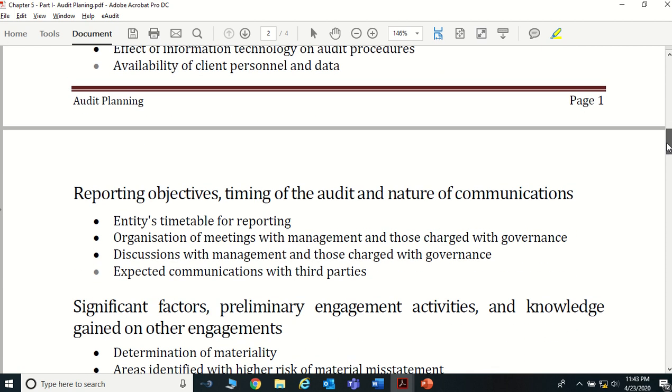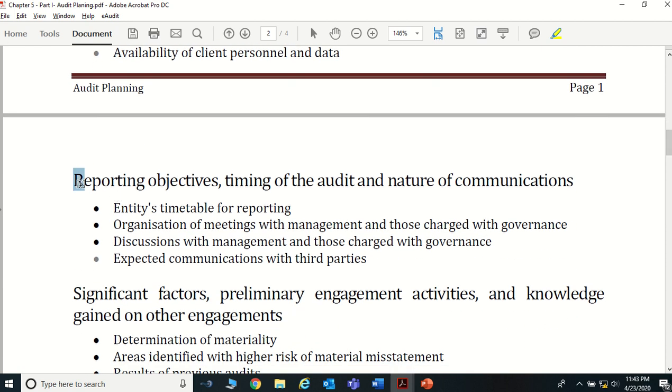Then you can see another important aspect when you determine the audit strategy. You want to look at this as well: reporting objective, time of the audit, and the nature of the communications, right? That means what are the reporting objectives, to whom we need to report.